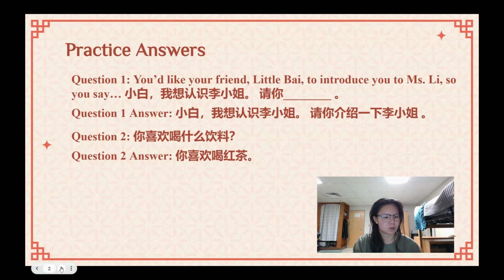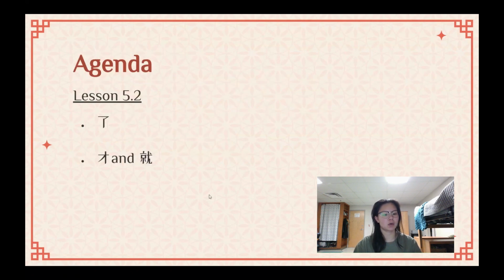So let's see what we are actually doing today. We are reviewing just a few things right here, just two things. 了, 才 and 就, all kind of together. So the first thing we're going to review is 了, and then we're going to go into 才 and 就 and compare those two.